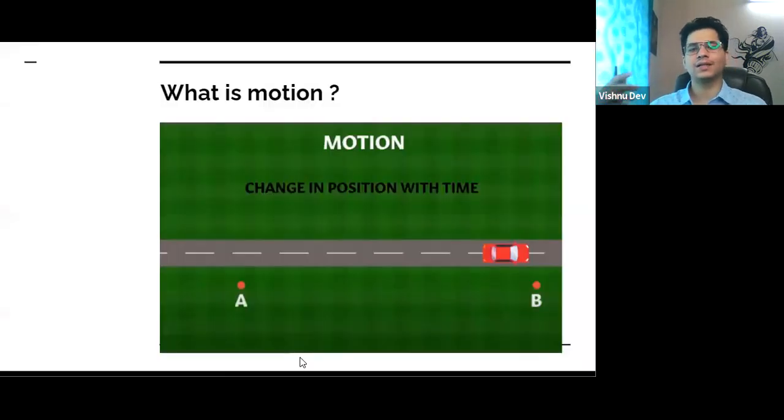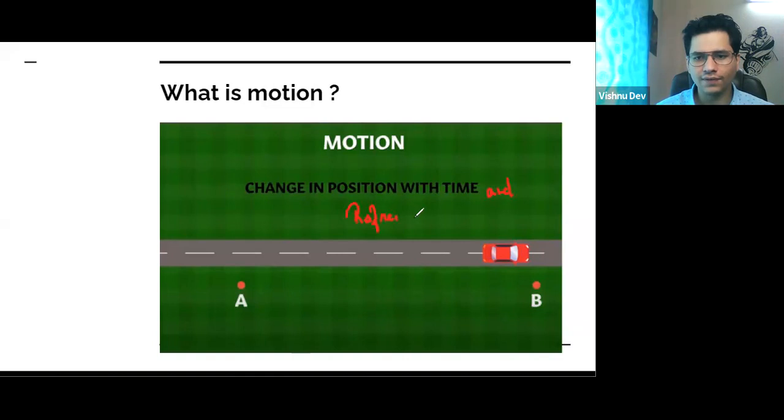In the last class we just discussed the first question: what is motion? I guess everyone is clear with what motion is. Raise your hand. Motion is basically change in position with respect to time and frame of reference. Yes or no? Reference frame. Got it?